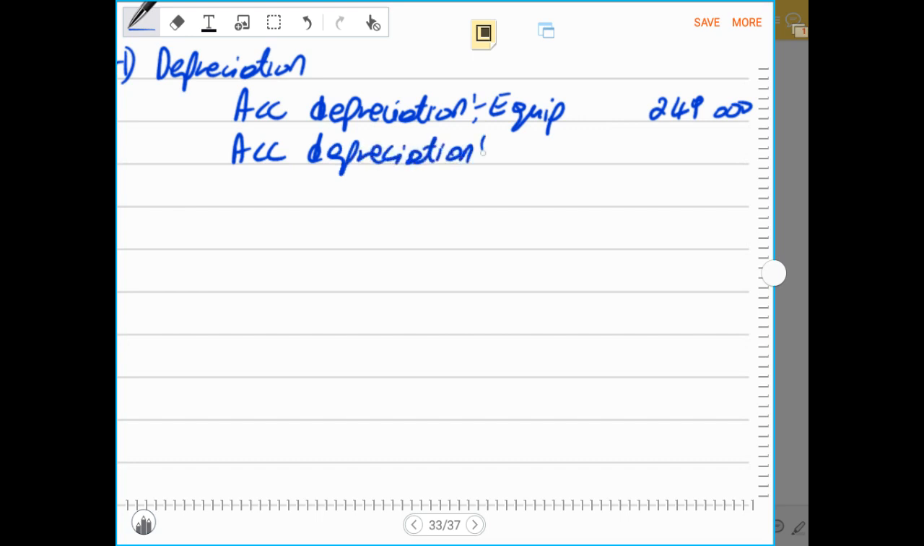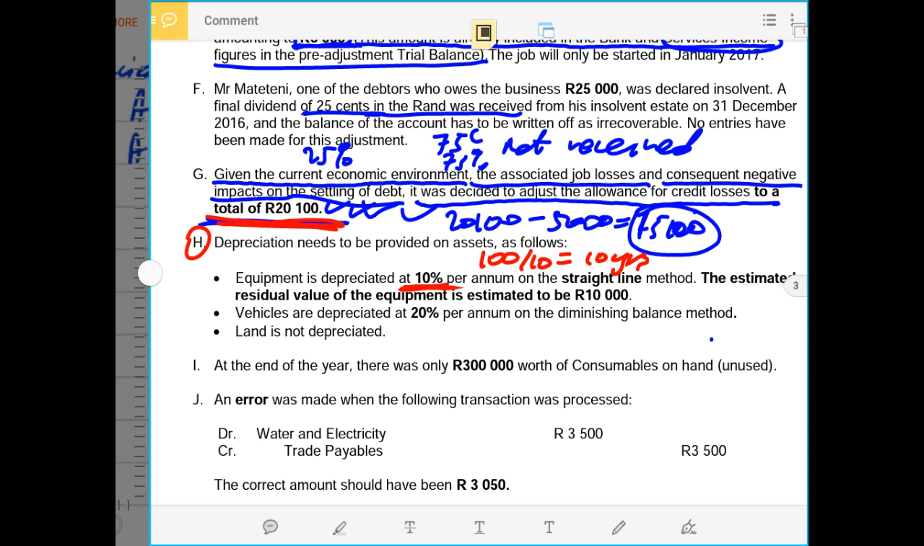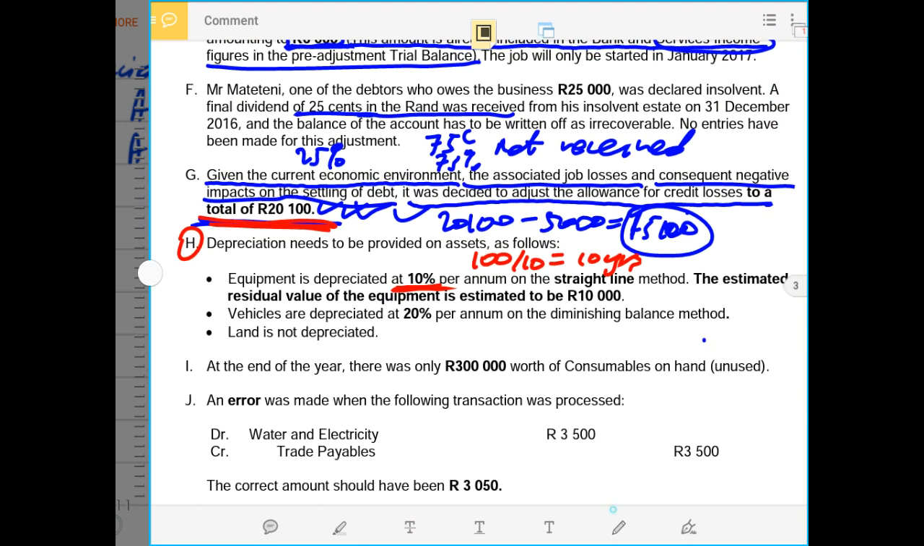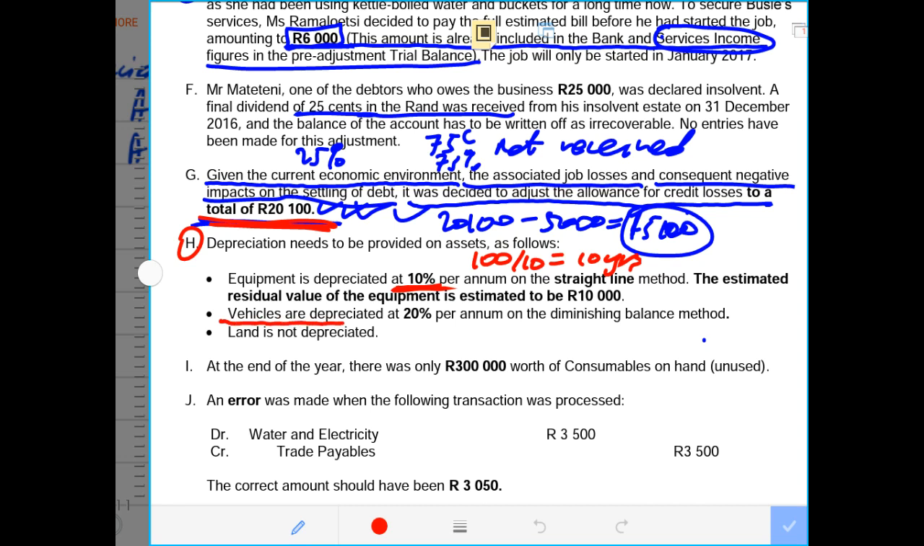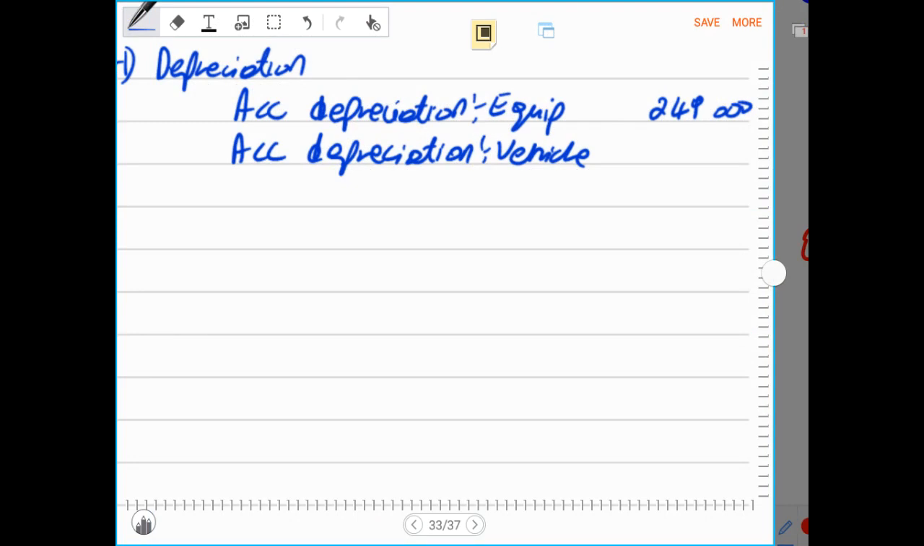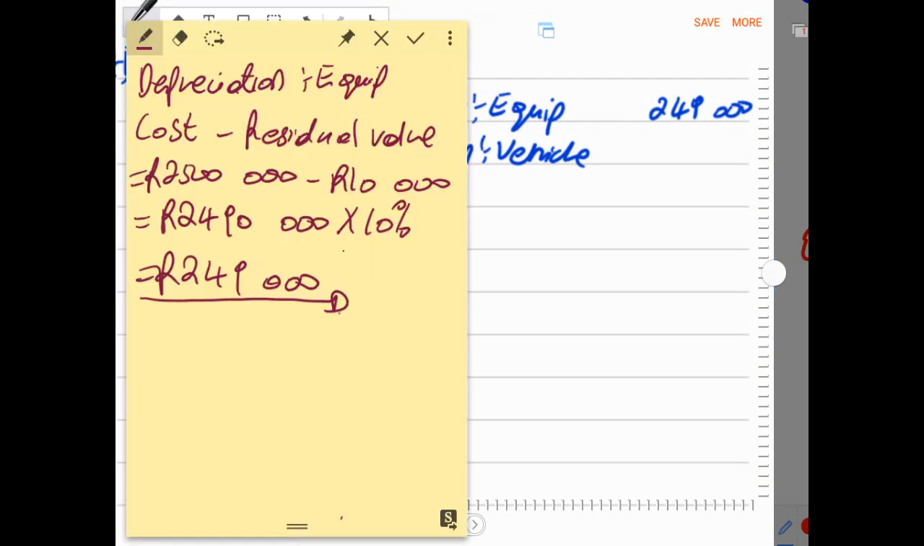Depreciation on vehicles. Let us check if there is any other depreciation in case. Yes, they said to us vehicles are depreciated at 20% per annum on the diminishing balance method. And they further say land is not depreciated. Land is not depreciated.